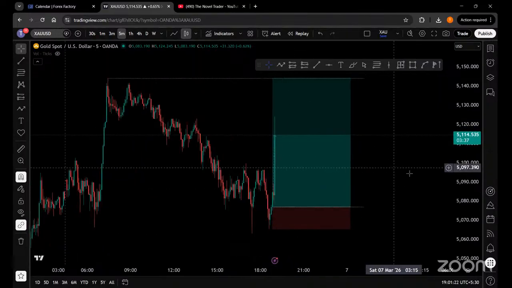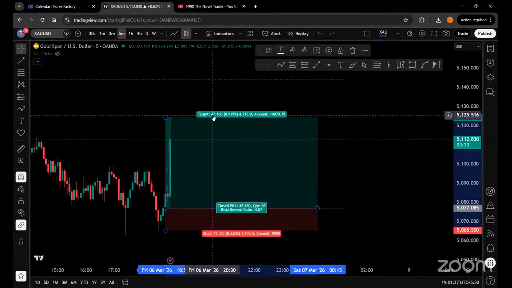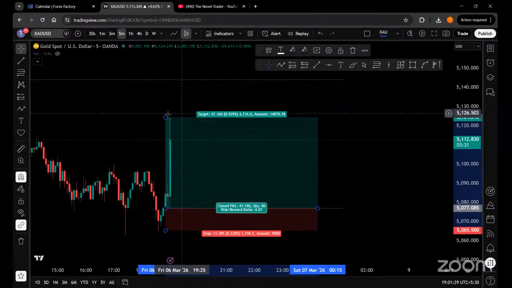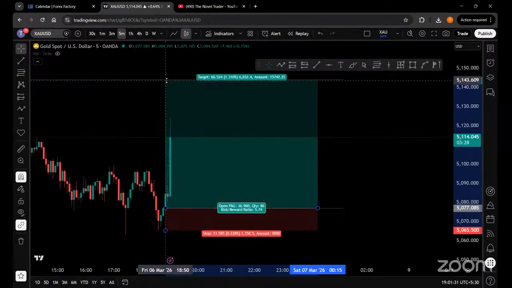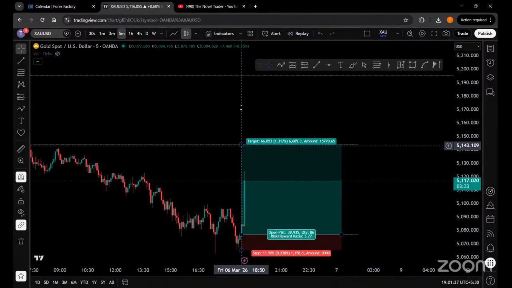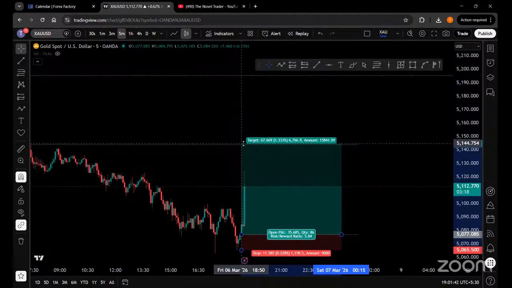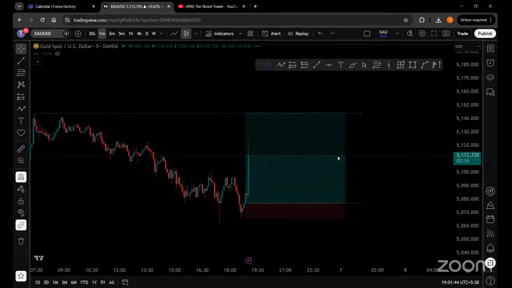The market is trying to stretch towards the upside. The market has already traveled around 47 pips. Yes, around 470 pips the market has already traveled towards the upside, and the minimum target we have taken is 1:3, and the next target is 5143. If the market pursues towards the upside again, then you can target till over the 5200 level. But since the candle is consolidating, let's look at the 1 minute chart over here.